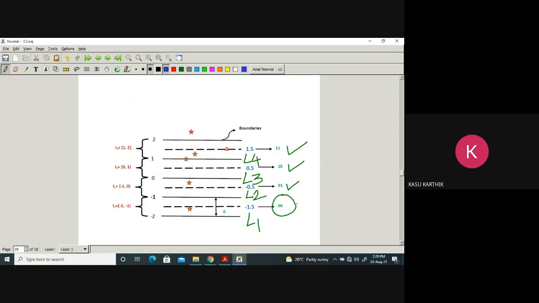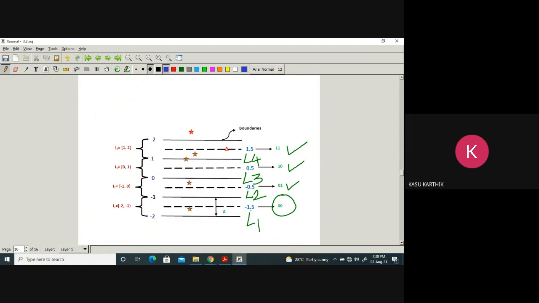It is just an allocation. We have 4 levels, 4 code words. For each level, 1 code word. It is not the encoding of minus 1.5. Obviously, it is not the encoding of minus 1.5, but don't think that 0, 0 is encoding of minus 1.5. No, it is just 4 levels, 4 code words we have. We are allocating a code word for each level.